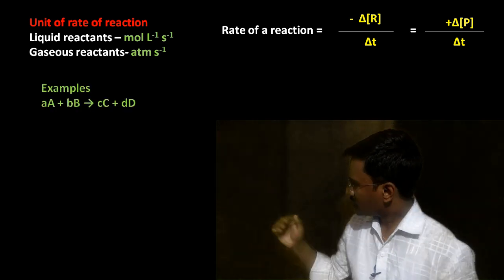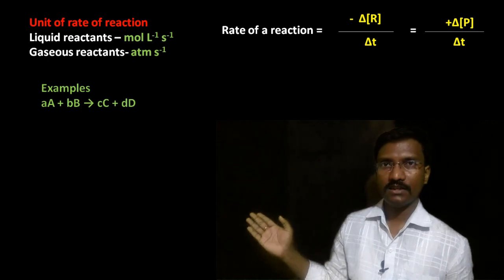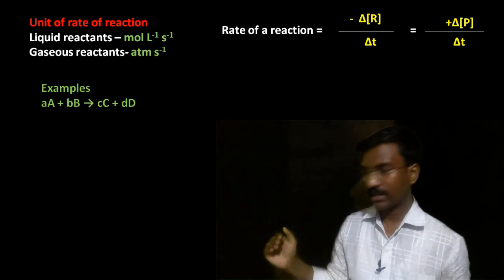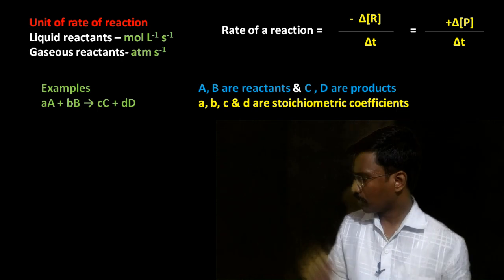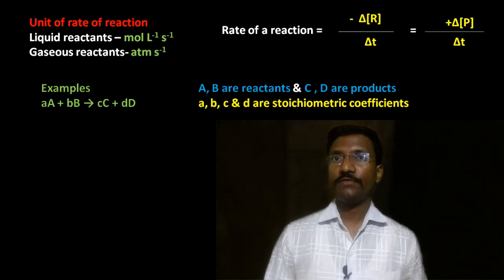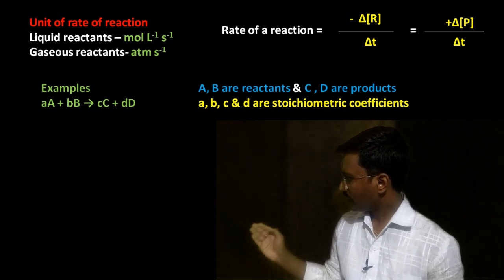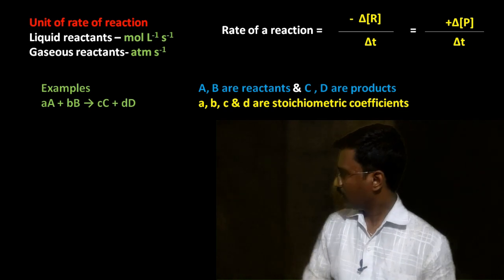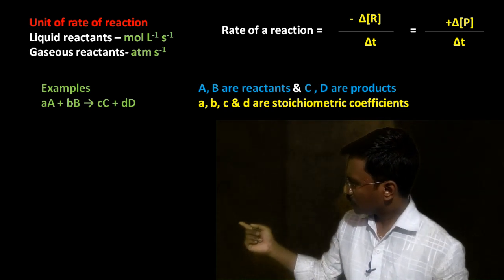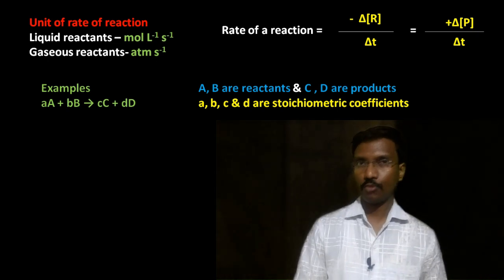For example, consider the general reaction here. aA plus bB gives cC plus dD. Capital A, capital B are the reactants, and capital C, capital D are the products. Small a, b, c, d are the coefficients, which are nothing but stoichiometric factors. Here, just look at this. Using this general reaction, A and B are going to produce C and D as products.